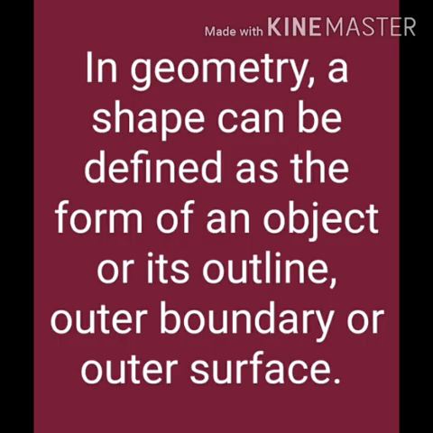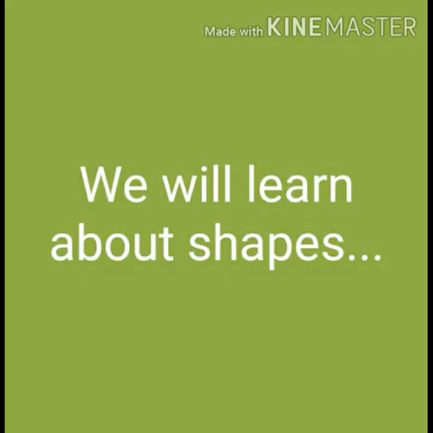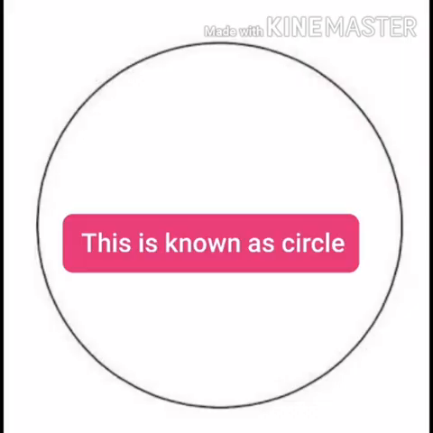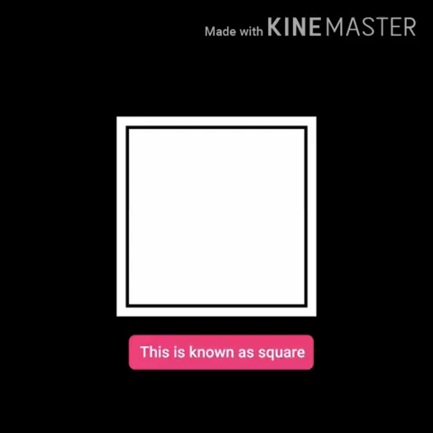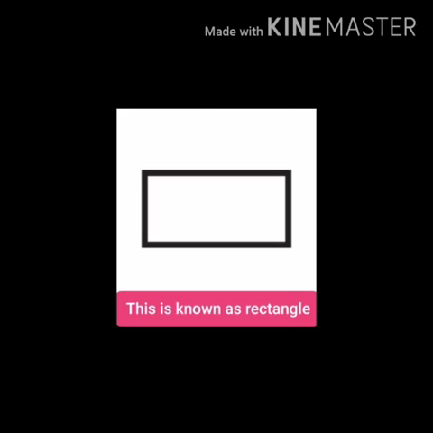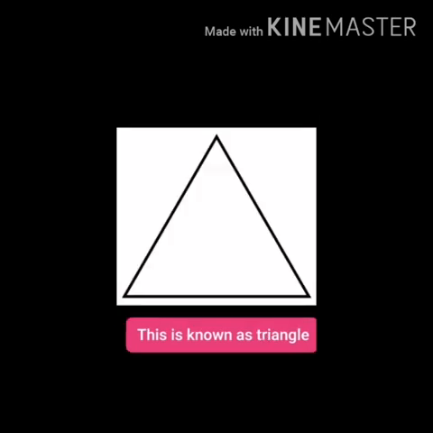Now, children, can you tell me what is a shape? In geometry, a shape can be defined as the form of an object or its outline, outer boundary, or outer surface. Now, children, we have some shapes. This shape is known as circle. This shape is known as square. This shape is known as rectangle. And this shape is known as triangle.